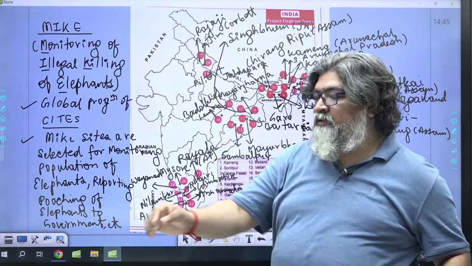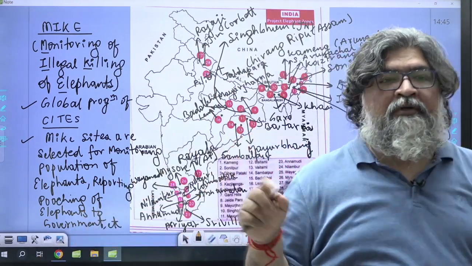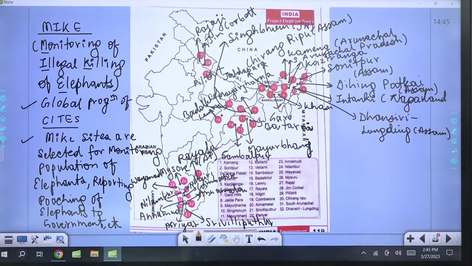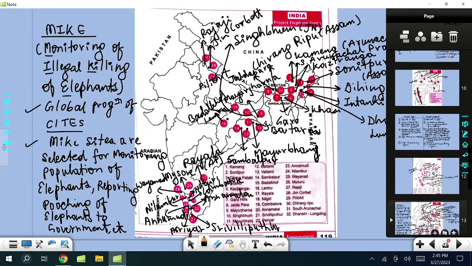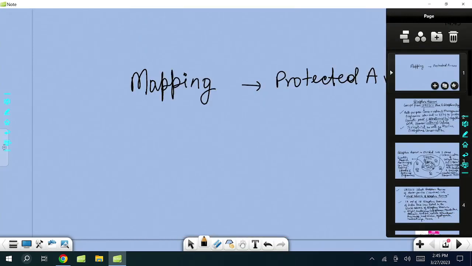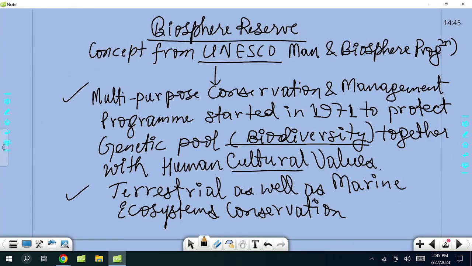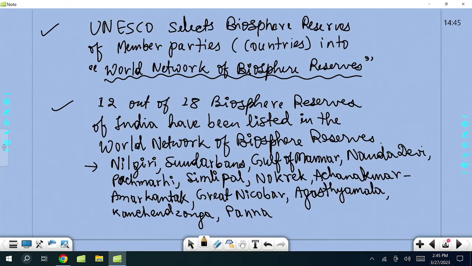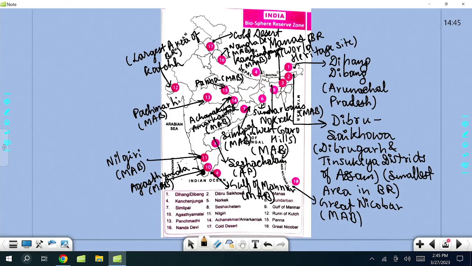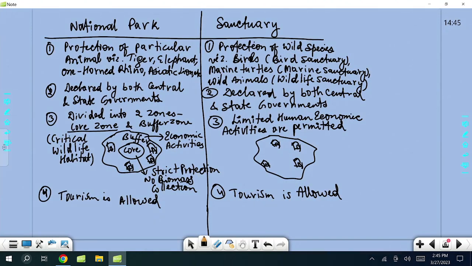So today let me just give you a snapshot of what we have covered, and then we can end the session here. I'll start from the beginning. We started from the mapping part. We have gone into biosphere reserve. I have given the concept. I mentioned core, buffer and transition area. Then we have seen World Network of Biosphere Reserves. 12 have been added from India. We did the mapping of 18 biosphere reserves with 12 MAB sites.